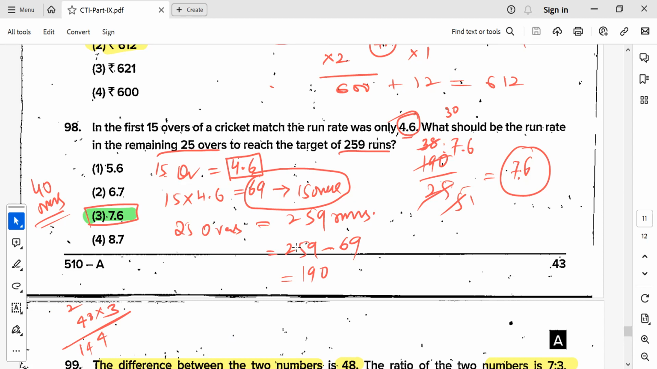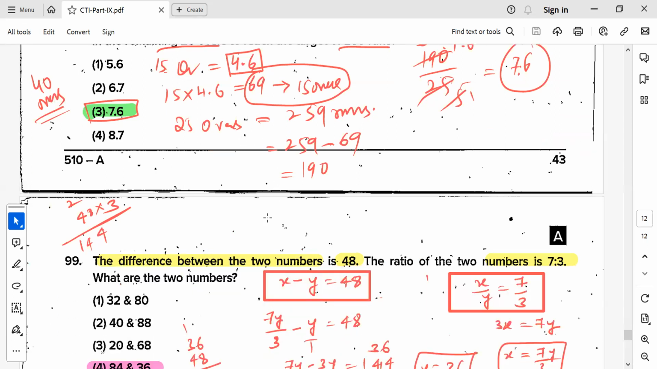So how much score you have scored is 15 into 4.6. If you multiply, that gives 69. So that would be the score over 15 overs. Then for the remaining 25 overs, the target is 259, so you have to calculate the run rate. You minus 259 minus 69, 190. So 190 divided by 25 will give the run rate for these 25 overs. So that's the simple way we have solved it.